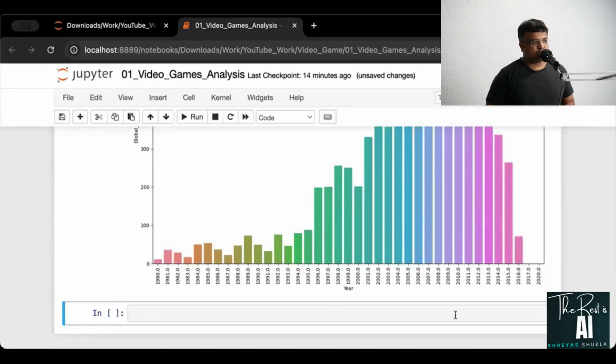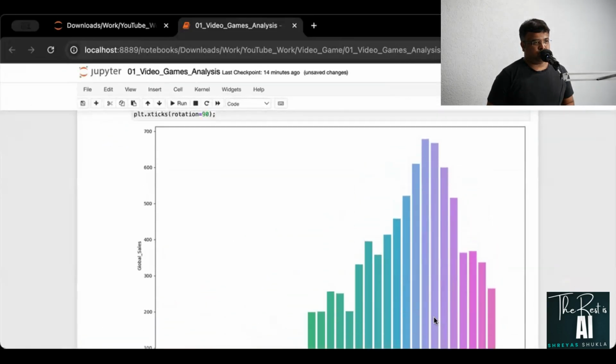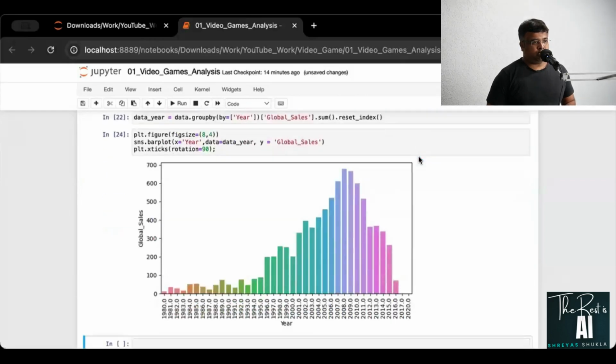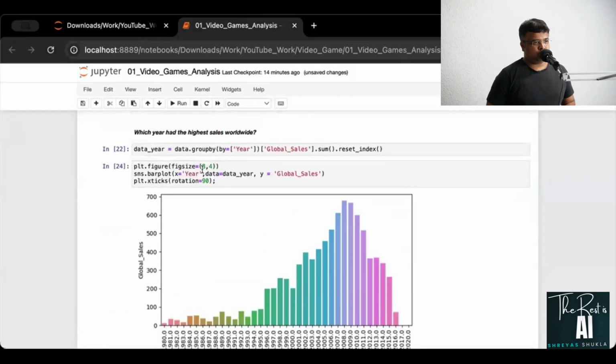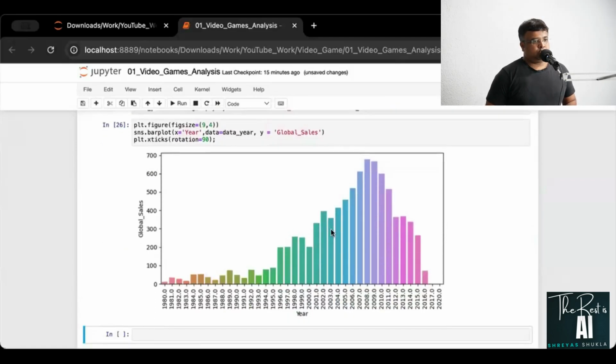All right. So perhaps 2008 was the best year, apparently. I'll just try to scale down a bit. I'll say this is 8 by 4. Right. Much better. And maybe I can increase this. I'll put this as 6. Sorry, I'll have to increase this one. I'll put this back to 4. Yeah, so much better, right? So you can see that 2008 was the best, then 2009 apparently, then 2007, and so on and so forth.